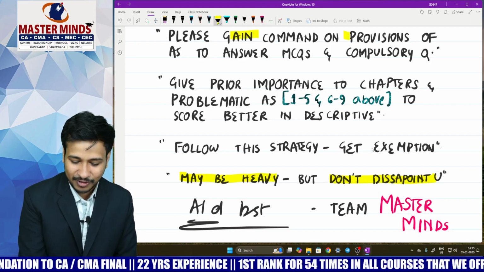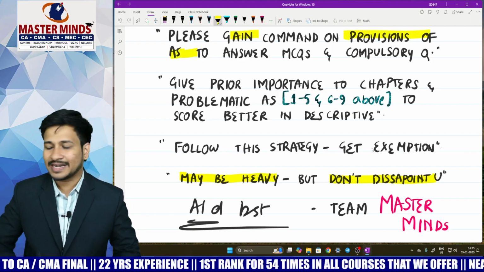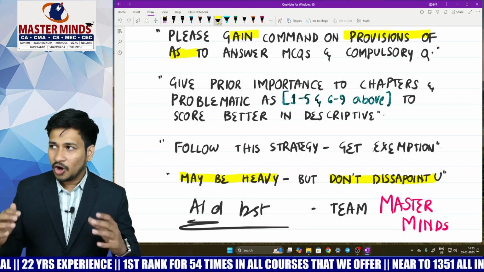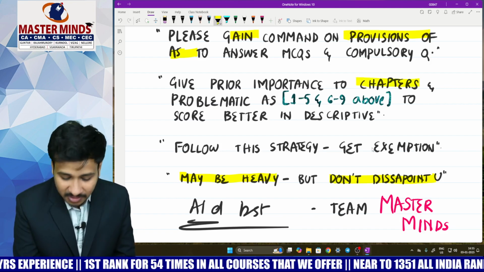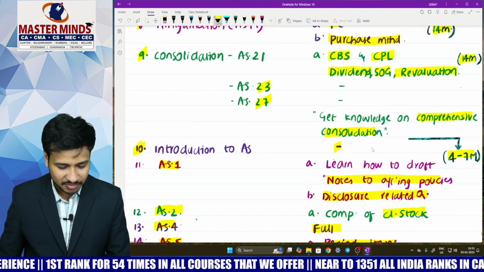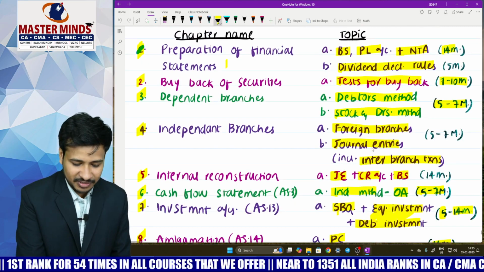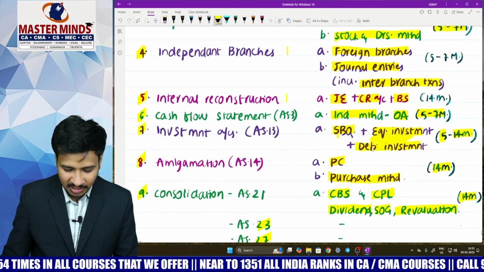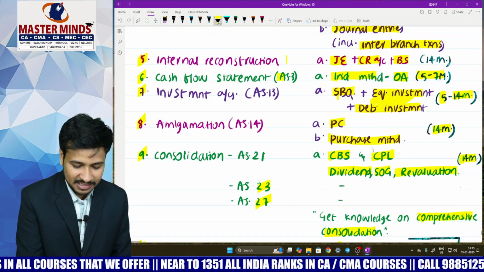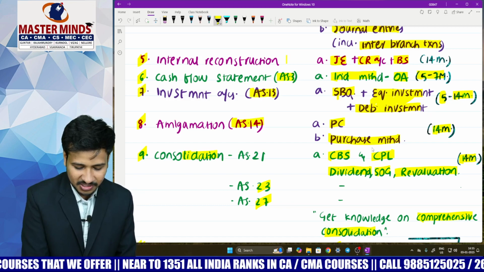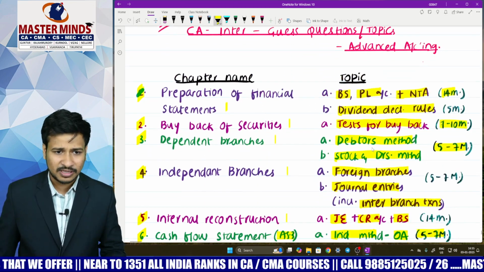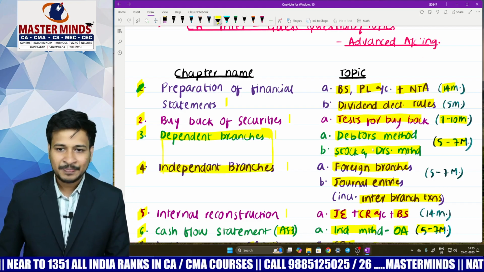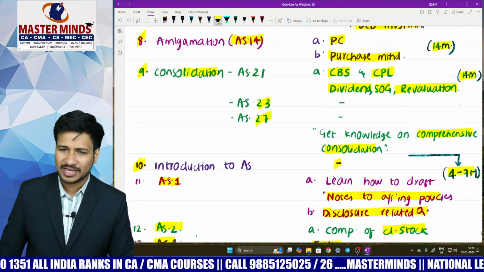And please gain command on the provisions of accounting standards, because that's pretty much important to answer MCQs and a compulsory question. And my dear children, always give prior importance to the chapters and problematic accounting standards. I mean to tell all these things: preparation of financial statements, buyback of securities, dependent branches, independent branches, internal reconstruction, and problematic related standards, that's cash flow statement, investment accounts, amalgamation and consolidation. And my dear children, amongst all these things, you can give dependent branches and independent branches as least priority. And just prepare only the models which were given here, more than that it's not at all needed.